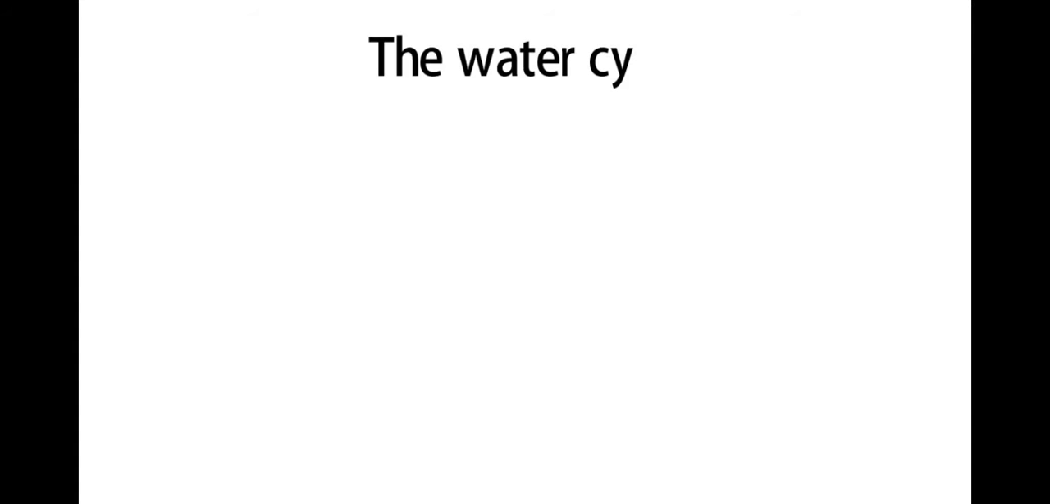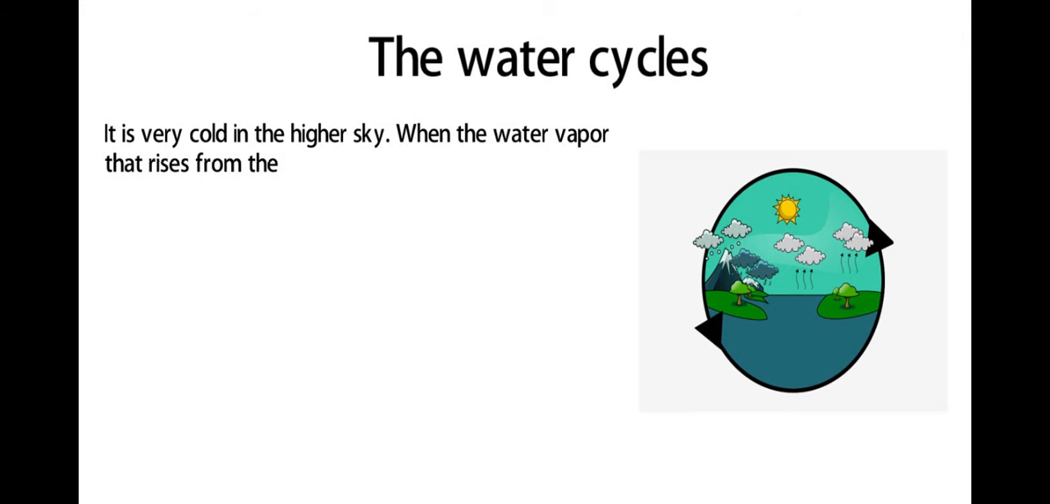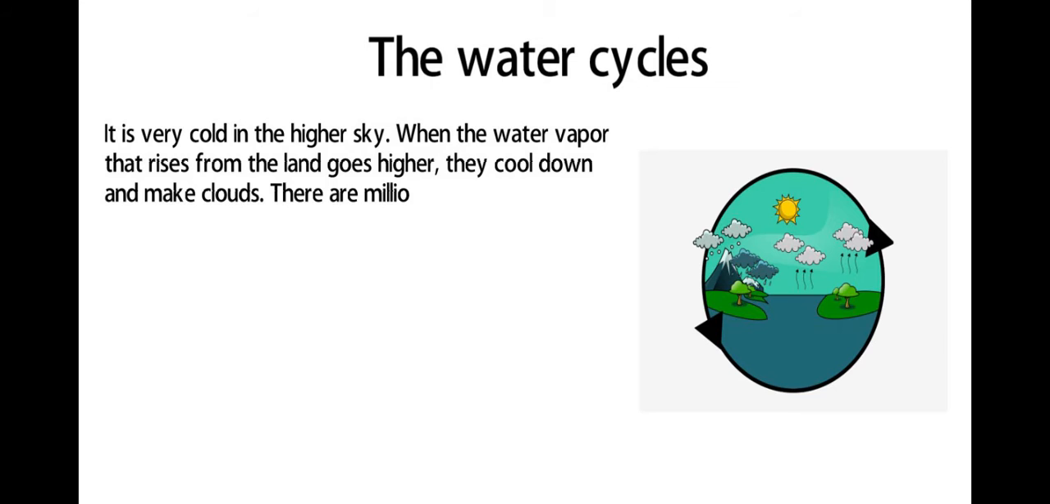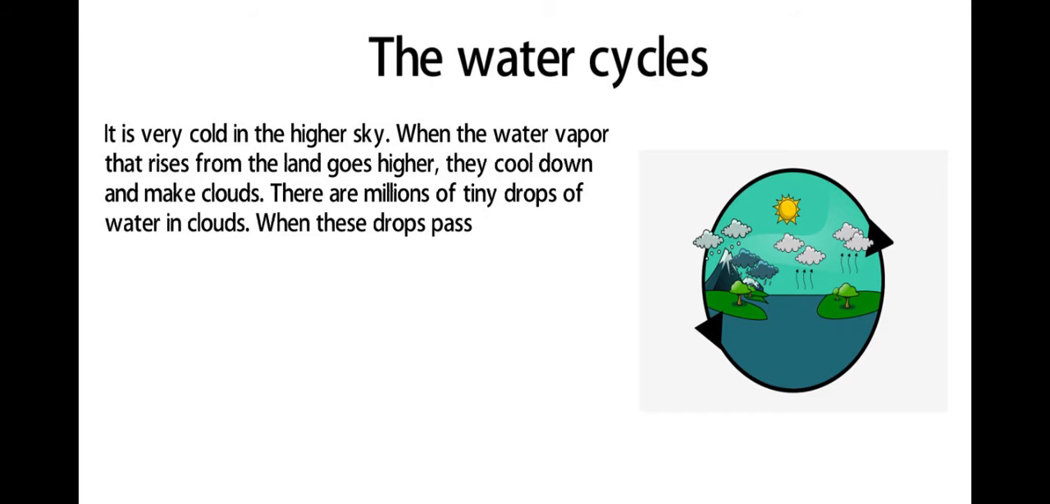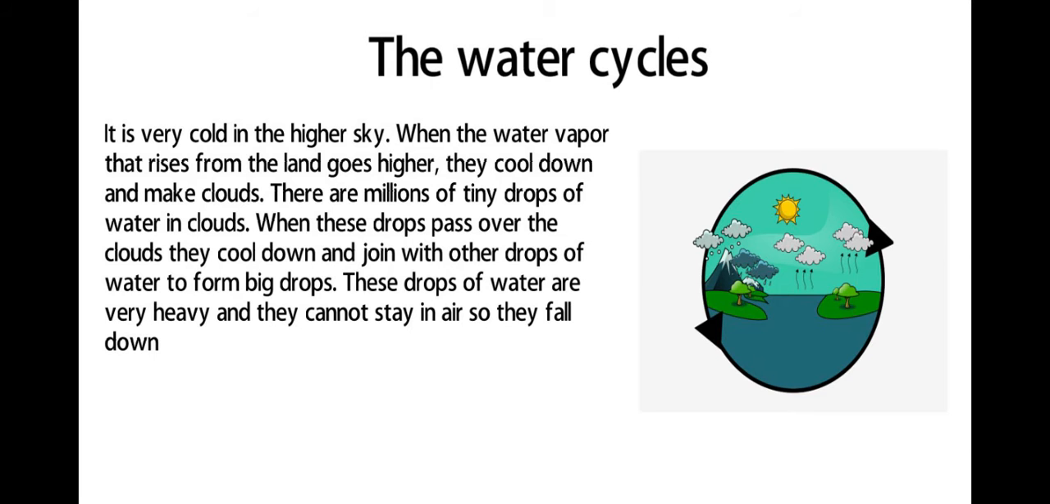The water cycle. It is very cold in the higher sky. When the water vapor that rises from the land goes higher, it cools down and makes clouds. There are millions of tiny drops of water in clouds. When these drops pass over the clouds, they cool down and join with other drops of water to form big drops. These drops of water are very heavy and they cannot stay in the air, so they fall down as rain. Rain falls on the earth.